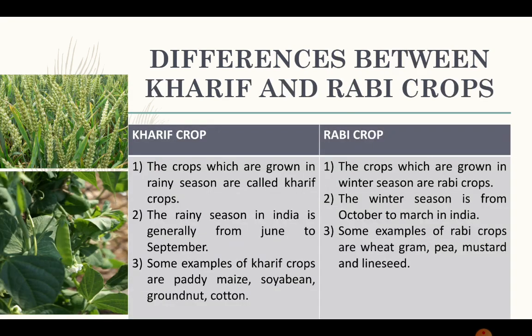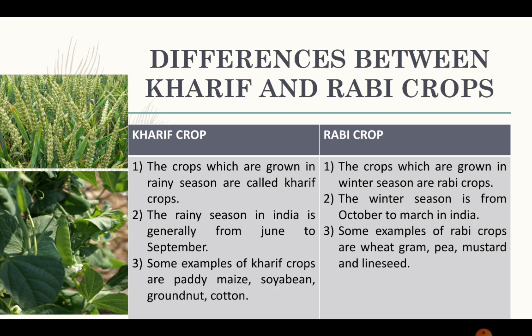Now, on the basis of the seasons in which crops are produced, we have two types of crops classified. Those are Kharif and Rabi crops. We will differentiate them, and it is a very important 3-mark question which is asked several times in the board examinations. Now let's read about Kharif and Rabi crops.